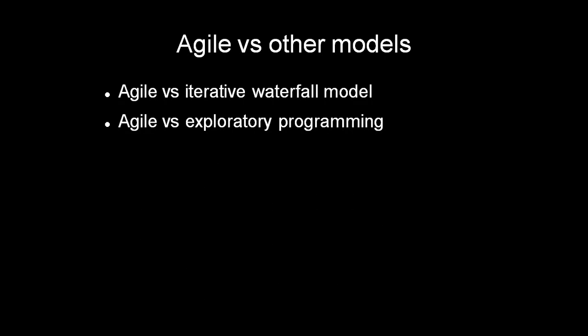Then we can compare Agile versus exploratory programming. In the Agile model, we give importance to face-to-face communication, and also a little bit of documentation is there. But in exploratory programming, it is simply build and fix. So there is no particular planning. It is different from the Agile model. Exploratory programming is also chaotic programming. The code may not be efficient at all.